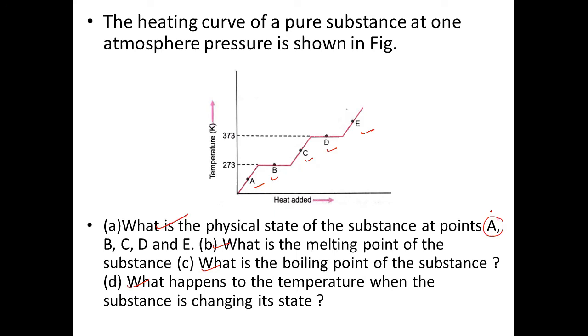Okay. Now, what is the melting point of the substance? Ma'am, the melting point of the substance is 0 degrees Celsius, that is 273 Kelvin. And the boiling point? Ma'am, 373 Kelvin. What is 373 Kelvin in degrees Celsius? Ma'am, 100 degrees Celsius. Okay. What happens to the temperature when the substance is changing its state? Ma'am, it remains in both forms, that is its previous state and the state which it is forming. The temperature remains constant. Good, ji. Okay.